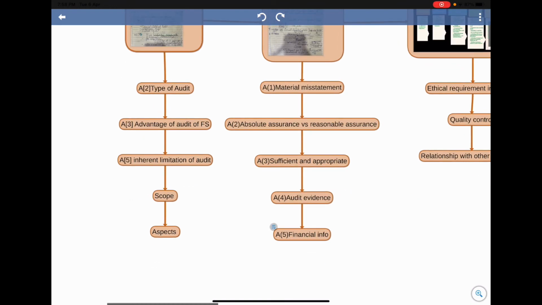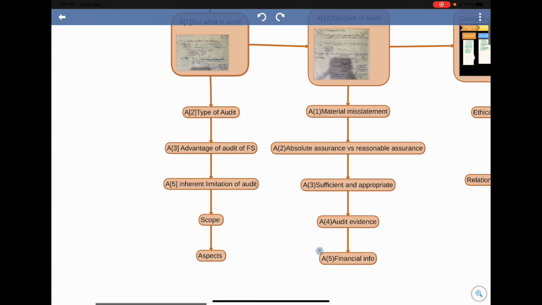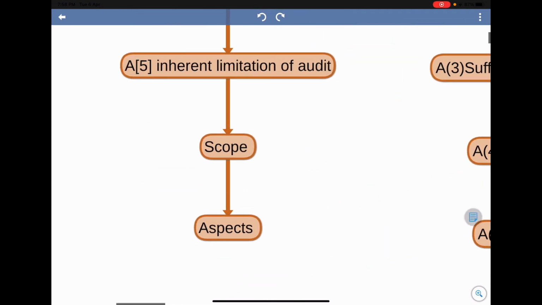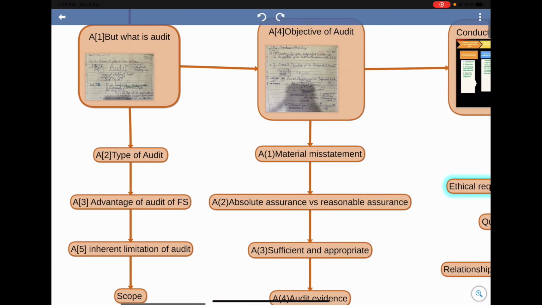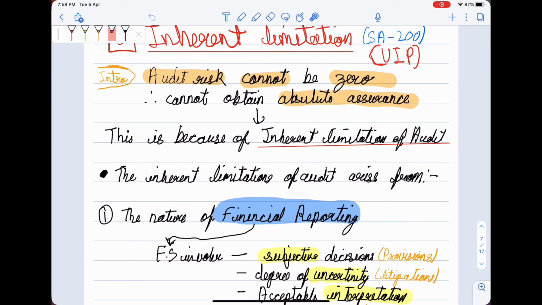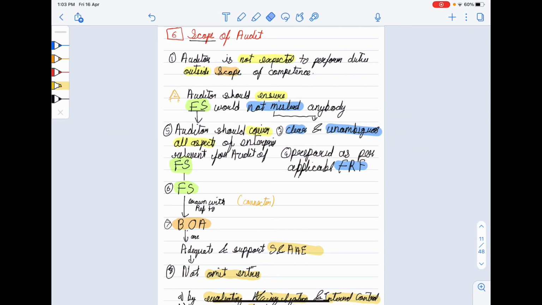Then what is financial information. Now scope and aspects of audit is remaining. So let's move forward. Scope of audit. Auditor is expected to perform duties.